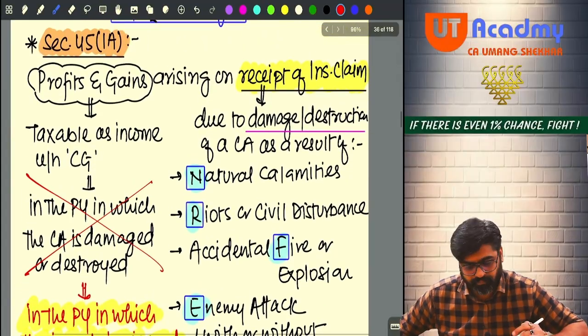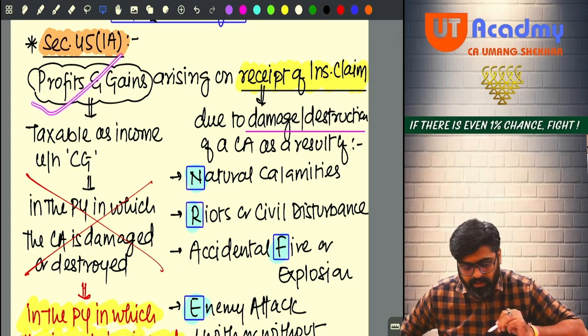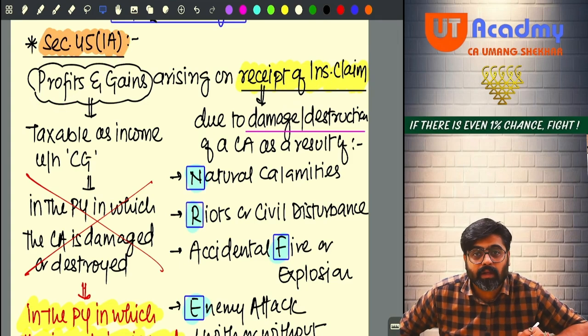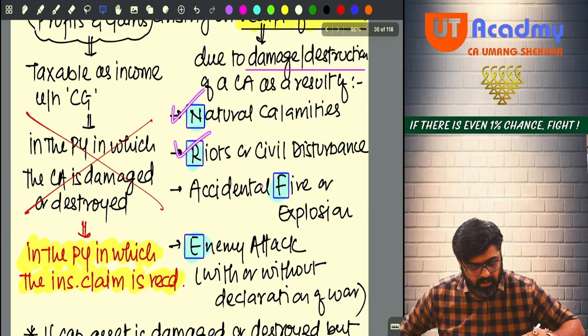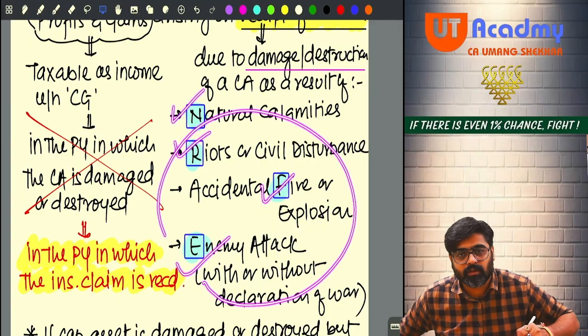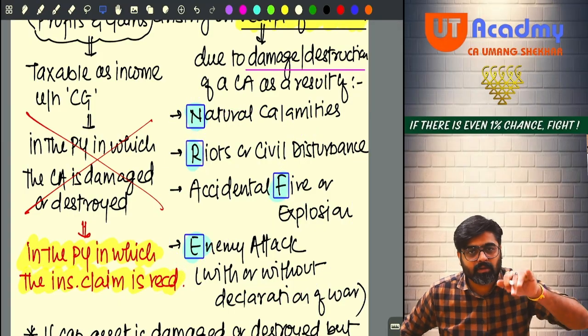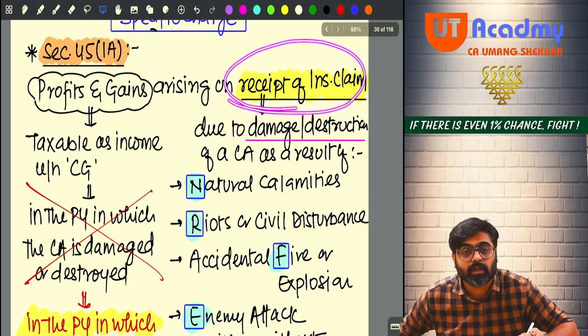Pay attention. Any profit and gain arising on receipt of insurance claim on damage or destruction of capital asset due to NRFE. Due to these reasons, my capital asset is damaged or destroyed. So on that damage or destruction, capital gain will not arise. Capital gain will arise on receipt of insurance claim.